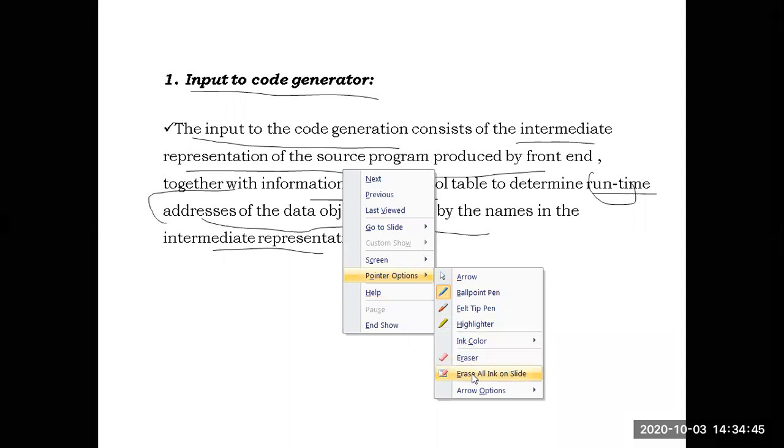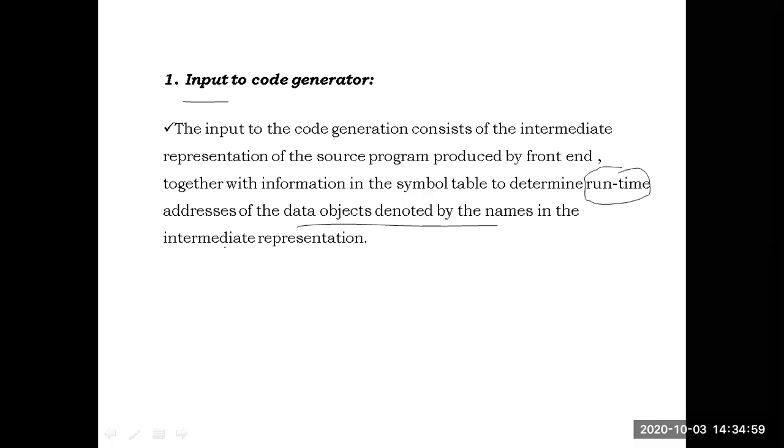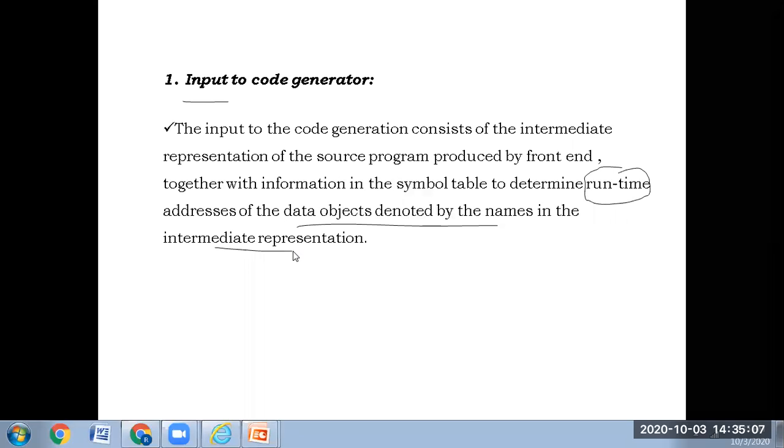So the first point is, briefly when we come to the issues related to the code generator, one issue is related to input. The main issue related to input is, whenever the intermediate code is given to the code generator, first it has to identify the runtime addresses of the data objects denoted by the names in the intermediate representation. Intermediate representation names addresses identify చేసుకోవాలి. That is the first issue which is related to the input of the code generator.